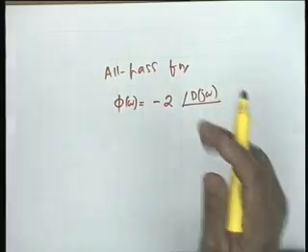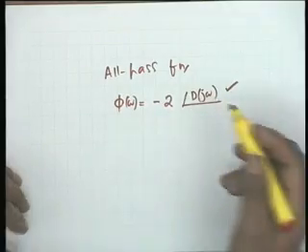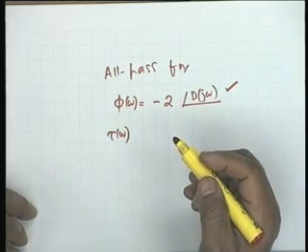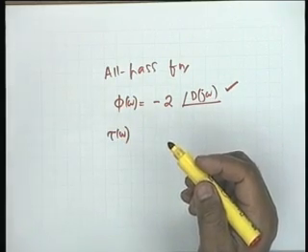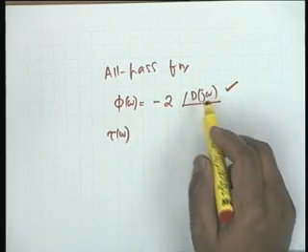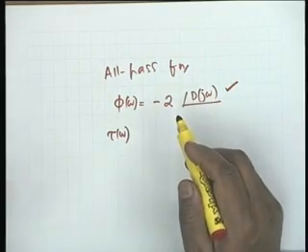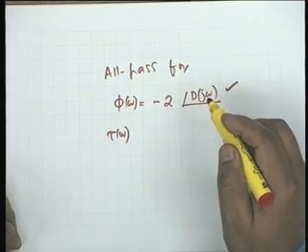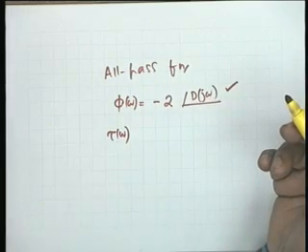Minus angle of D j omega is contributed by the denominator, and the same shall be contributed by the numerator. So, if that is so, then for an all pass filter, finding out delay should be simpler, because all you have to do is to find the angle of one of the polynomials, multiply by minus 2, that gives you the delay.